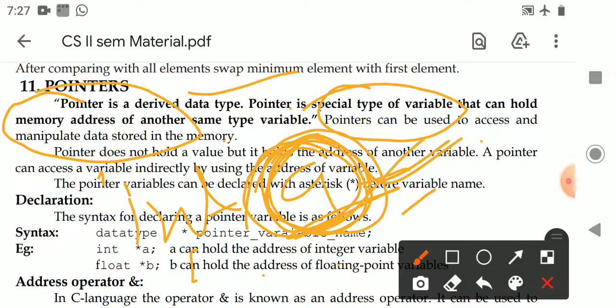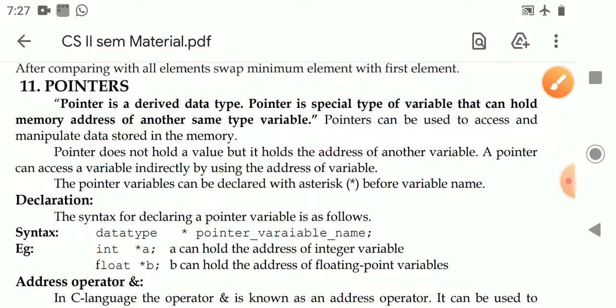Similarly, the float pointer variable can store only the address of another float variable. So that is a pointer. Simply, a pointer is a special type of variable that can hold the memory address of another variable of the same type.